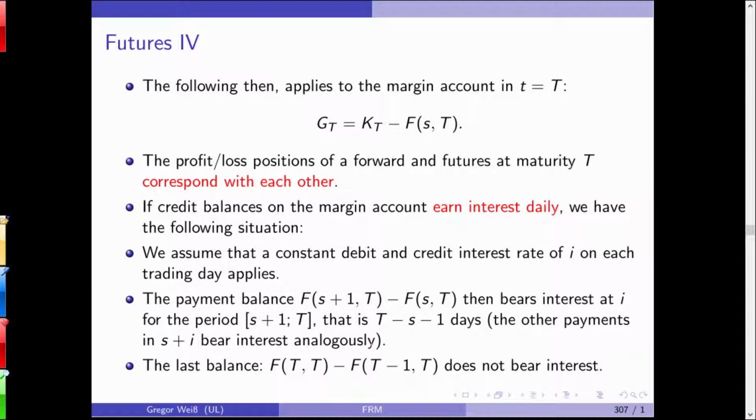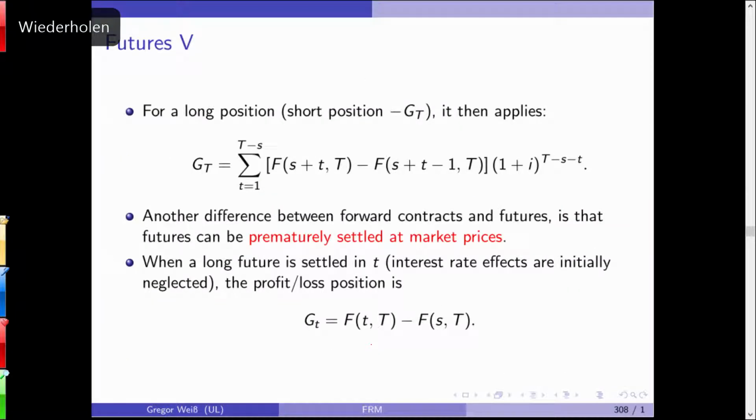For all days, and each and every day, you will get interest payments. And this last payment obviously does not bear interest because it's paid out directly. Okay, so for a long position, short position, it's just the opposite. You have the profit is given by the sum of all those differences between the future prices from day to day plus interest.